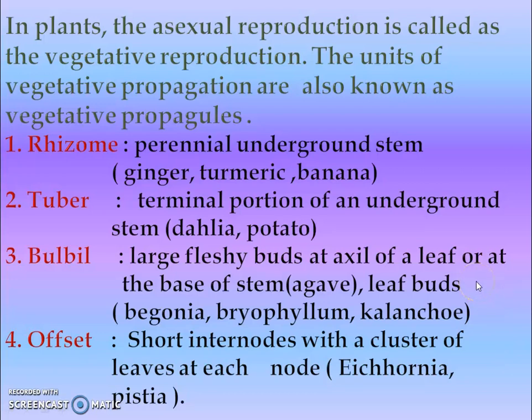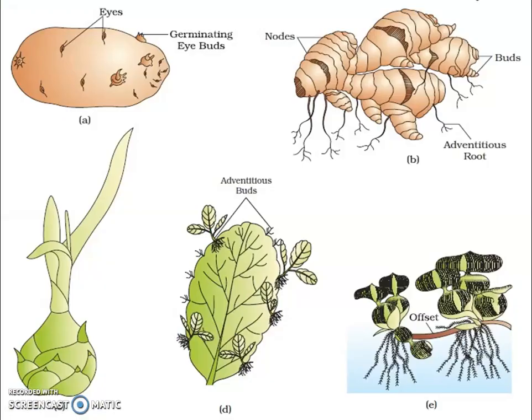So here you can see the potato when the buds are sprouting, and that is the tuber along with that bud. If it is put in the soil, then it will grow into a new individual, a new plant. Then here it is the ginger, that is also the internode.